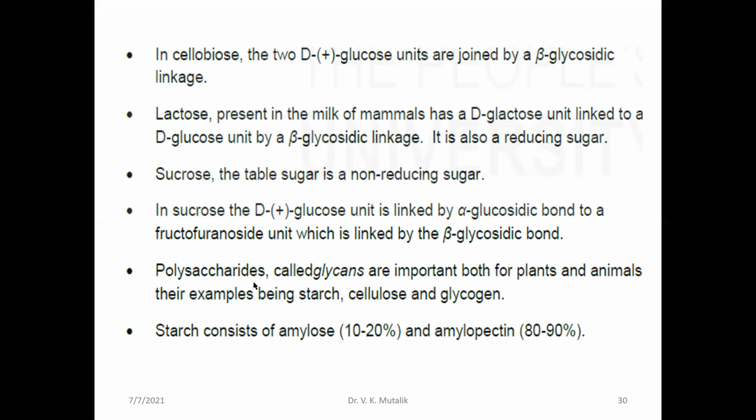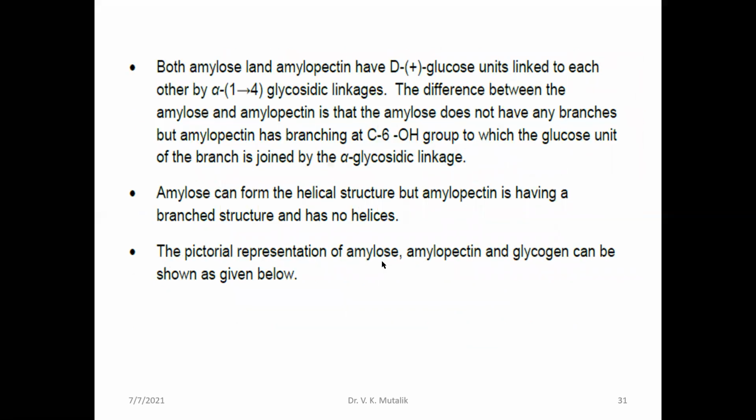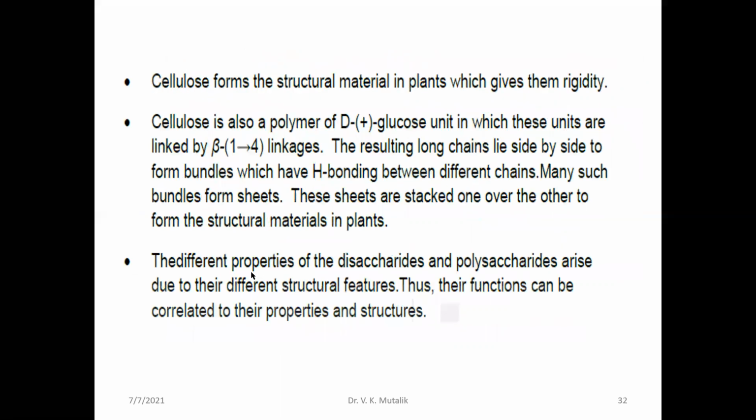Polysaccharides, as you already know, are carbohydrates that upon hydrolysis give n number of monosaccharide units. Starch is made up of the two components amylose and amylopectin. Amylose is the water soluble component, amylopectin is the water insoluble component, and you have seen the structures. Cellulose is a structural material mainly present in the cell walls of plants, and it is made up of beta D plus glucose units only.